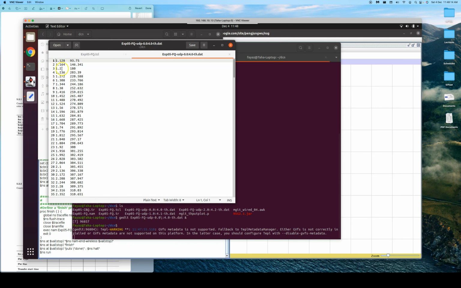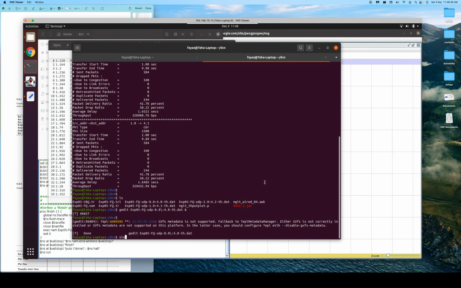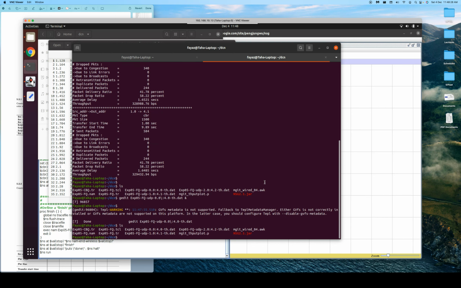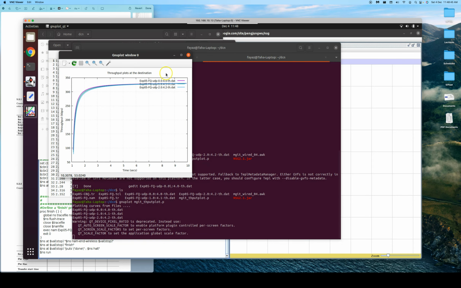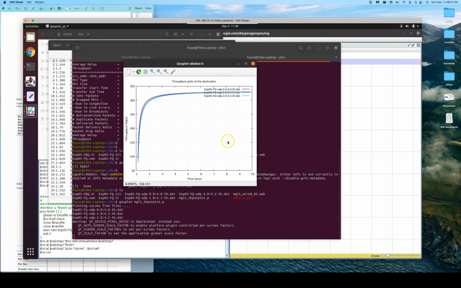So now we can see that one column is the time timestamps, and the second column is the throughput that flow has been experiencing. So throughput has been varying. So now what we'll do is we'll plot them. For that we have a separate script which is basically MGIT throughput plot.p, and this is a GNU plot script. So we call gnuplot, we do MGIT throughput.p, hit enter, and now we can see we got a nice plot of the throughputs.